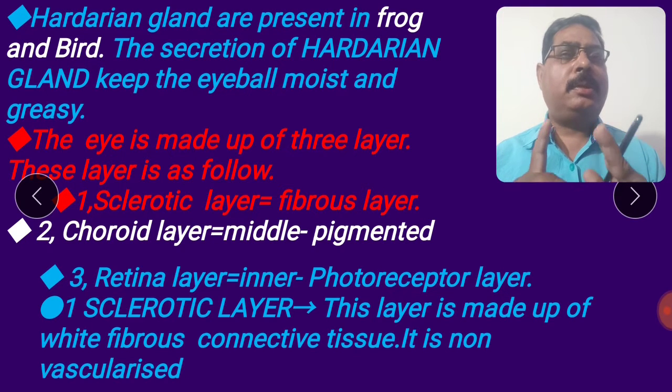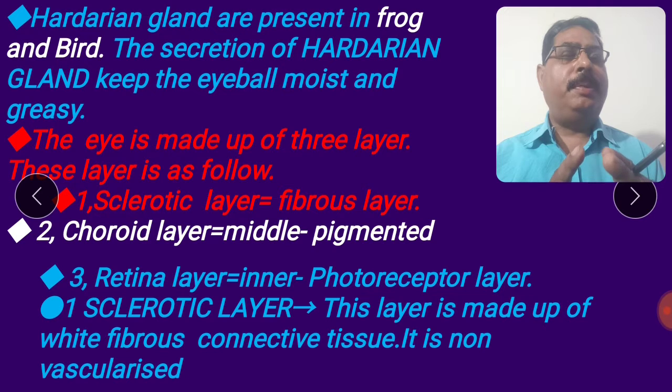There are three layers present in the eye. Number one, the sclerotic layer called sclera, the outermost fibrous layer. Second, the choroid layer, the middle pigmented layer. Third, the retina, the inner layer and photoreceptor layer. The detailed description of the three layers I shall explain in the next slide. Please understand my statement.